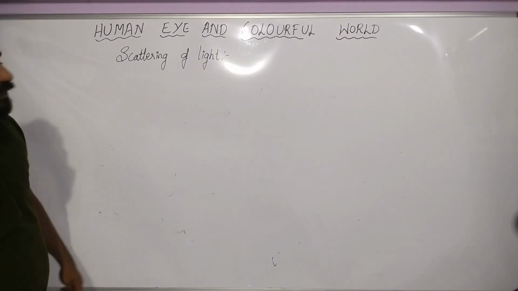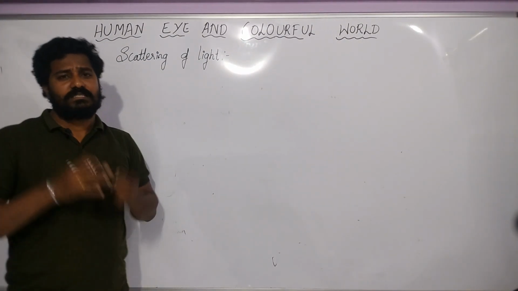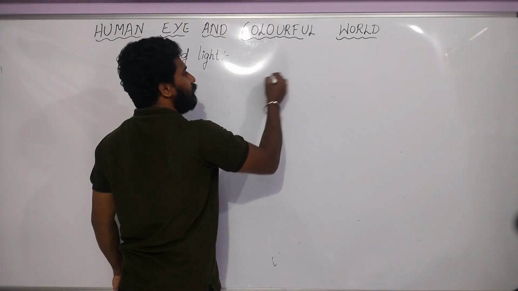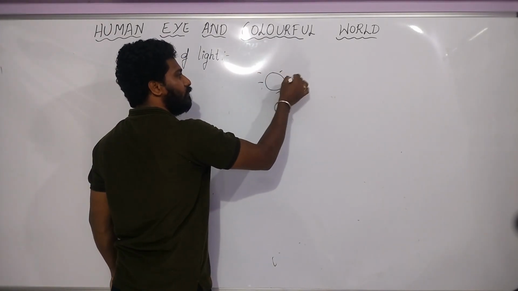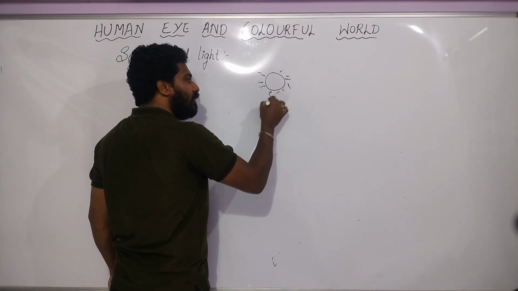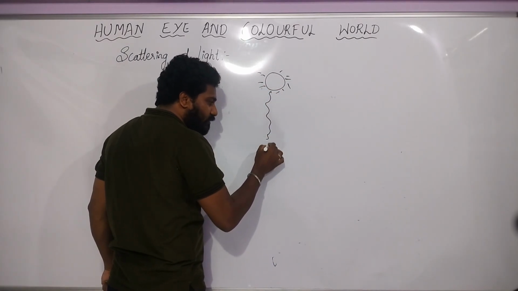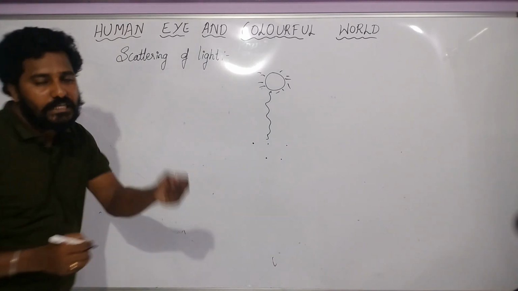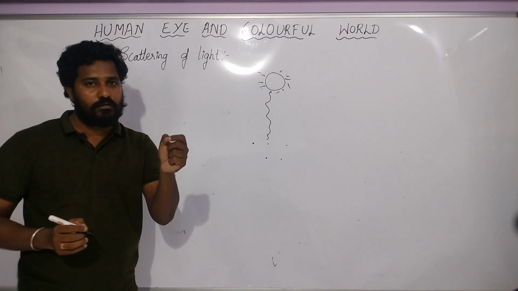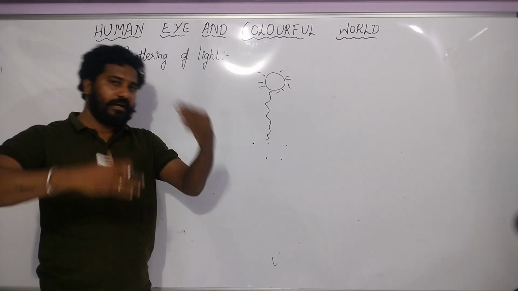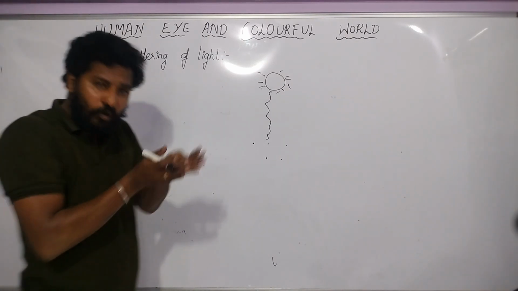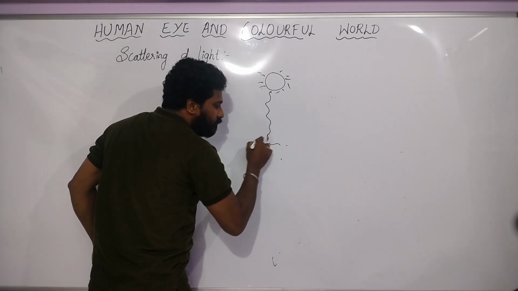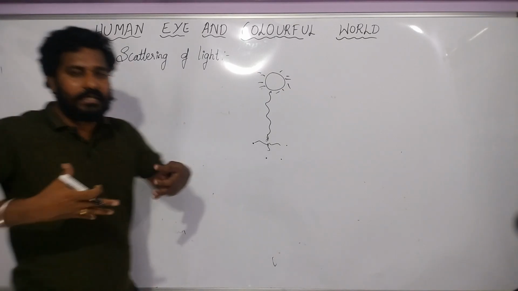So, scattering of light. What is scattering of light? Scatter means what? Spread. So you have a sun here, right? What happens when the sunlight falls on certain things like particles which are present in the atmosphere? Small particles are present, no? All the dust and smoke, we call them particles. What will these particles do? They will spread the light.